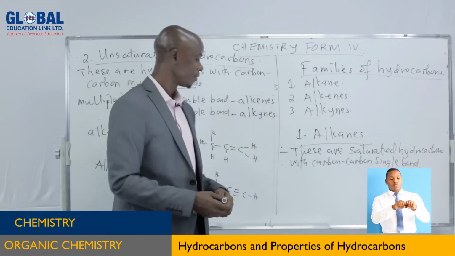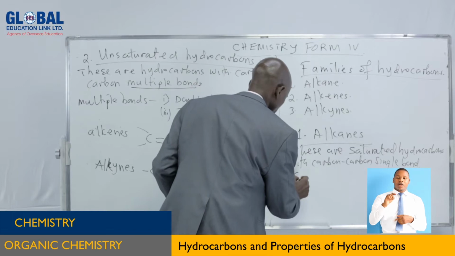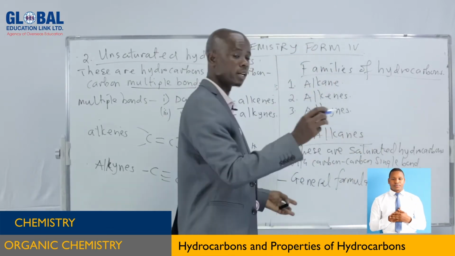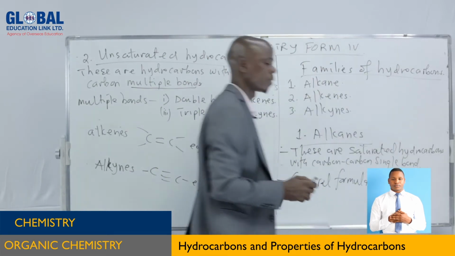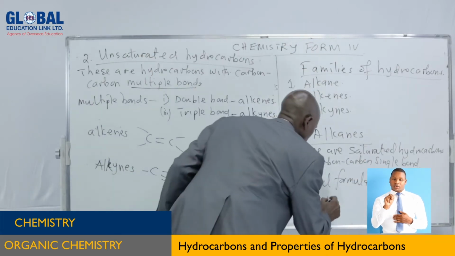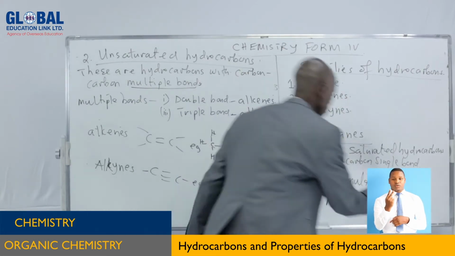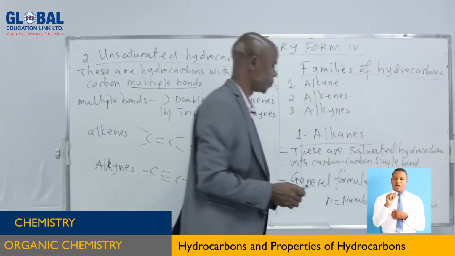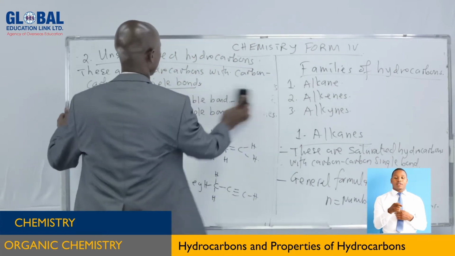So alkanes have a general formula. It is important to see. The general formula of this one is this way. This is the general formula of alkanes. n represents the number of carbon atoms that an alkane is constituting.